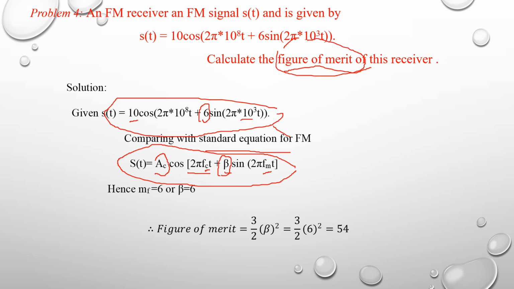We know that the figure of merit is equal to 3/2 × β². Since β is equal to 6, it is equal to 3/2 × 6², which is 54. The figure of merit is equal to 54.